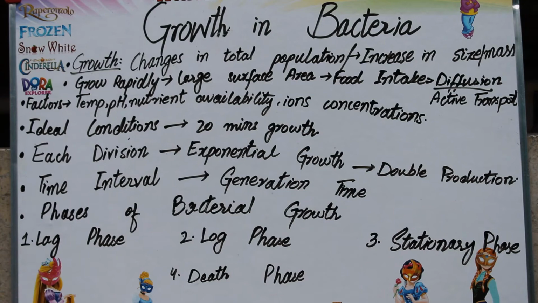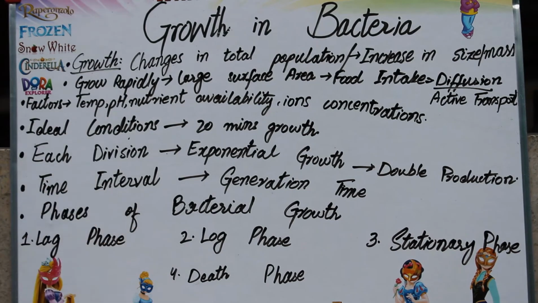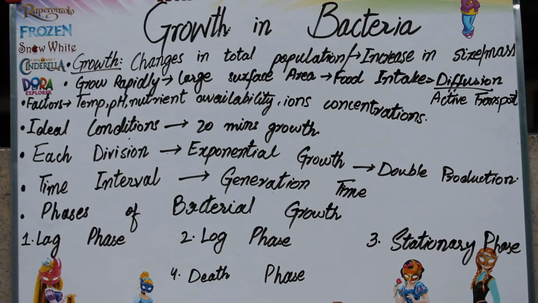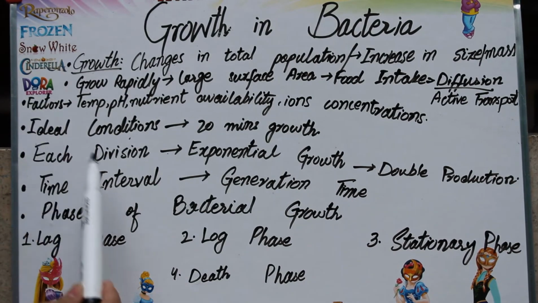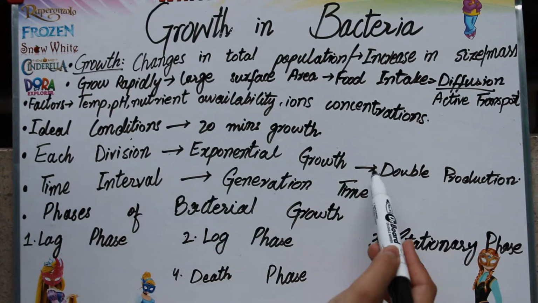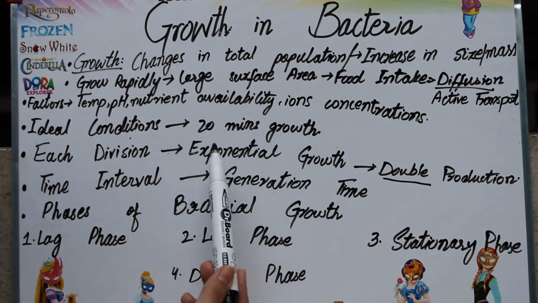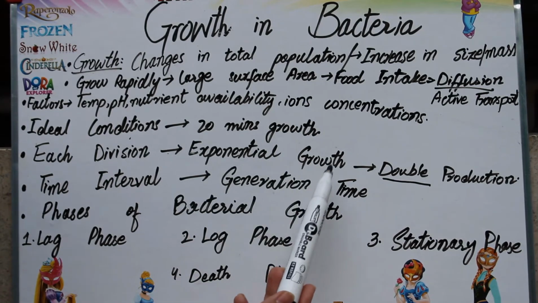So they just need 20 minutes if they have ideal conditions for growth. With each division, the growth becomes double. When the increase in division becomes double, this is known as exponential growth.